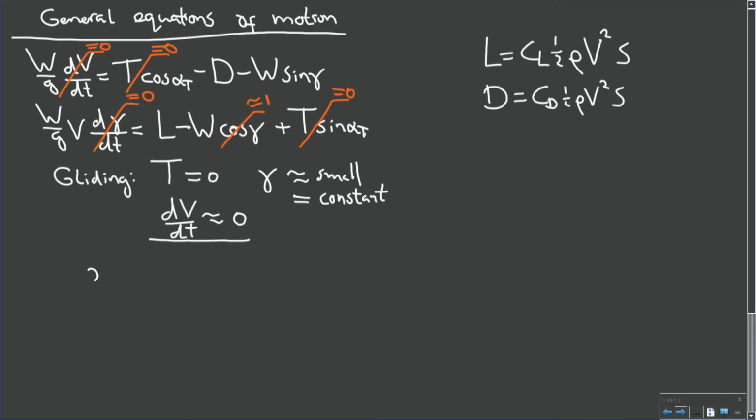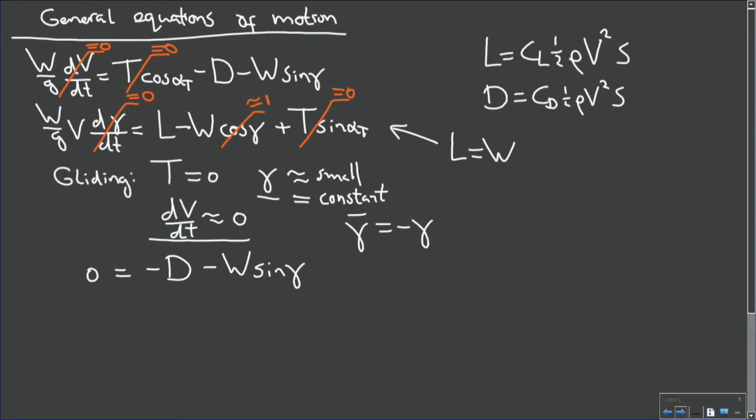We have 0 is minus the drag minus the weight times the sine of the flight path angle. And the second equation of motion, which you see over here, basically states that lift is equal to weight now. So we're interested in the smallest descent angle, and the descent angle is in fact minus the climb angle.